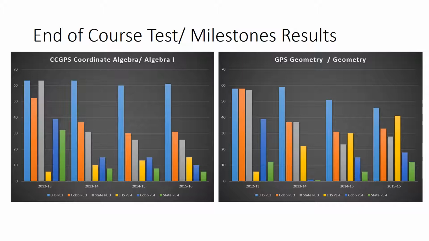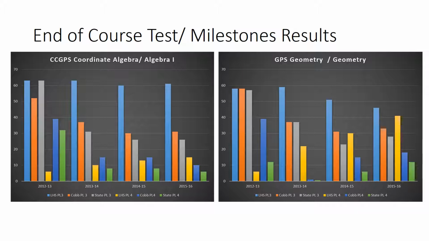Really not sure what happened here in 2013 with that test. The state seemed to be doing fairly well compared to Lassiter. It was a good year for everybody else. Can't fault anybody for that. And as we move on here, you can see that the gap is not probably where people in an area such as Lassiter would like it to be, especially when you see that Cobb was dramatically outperforming.